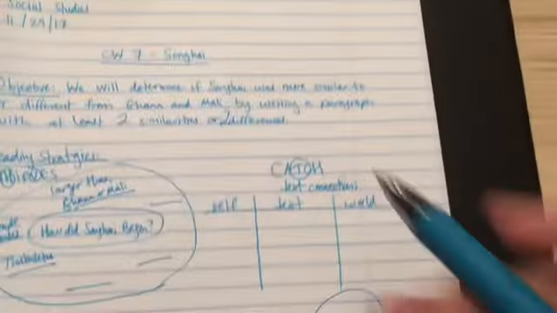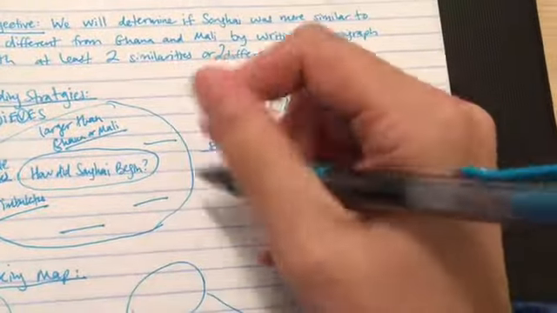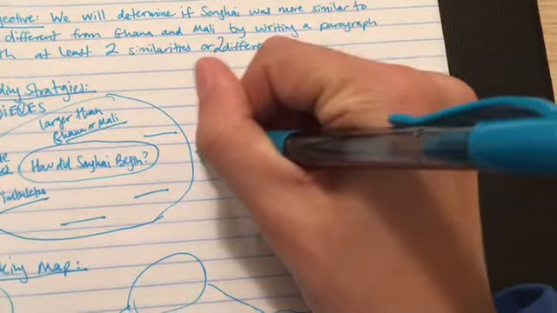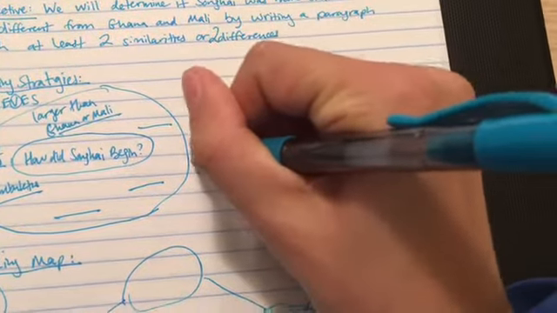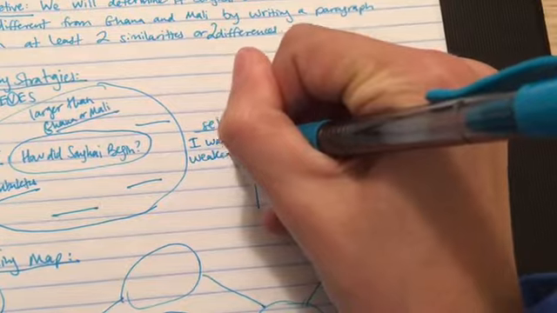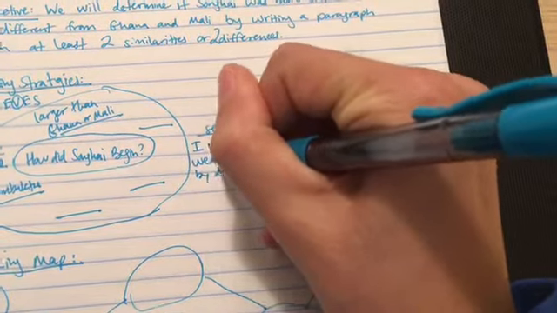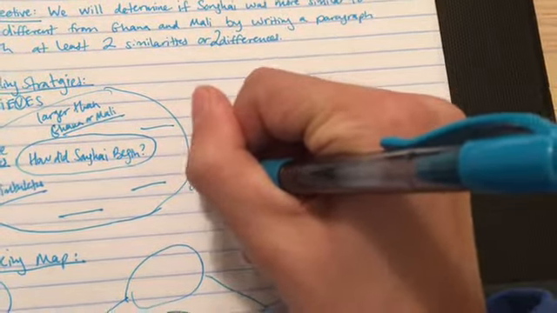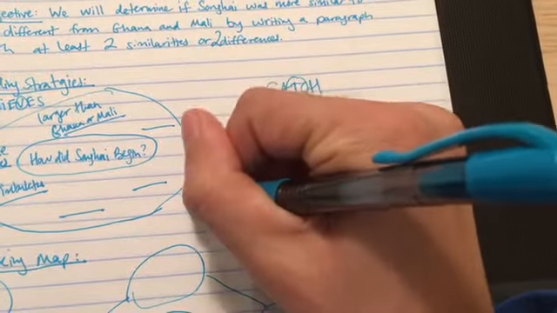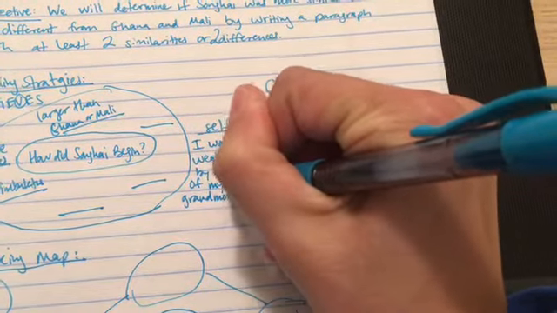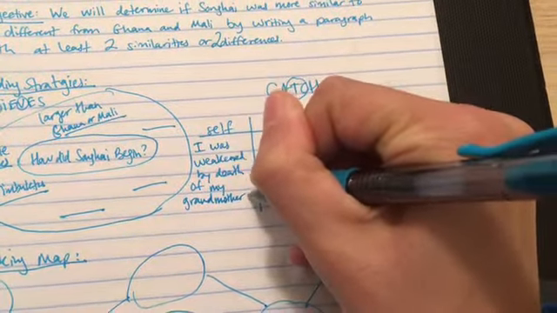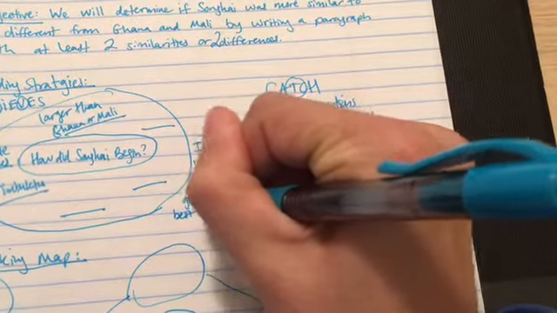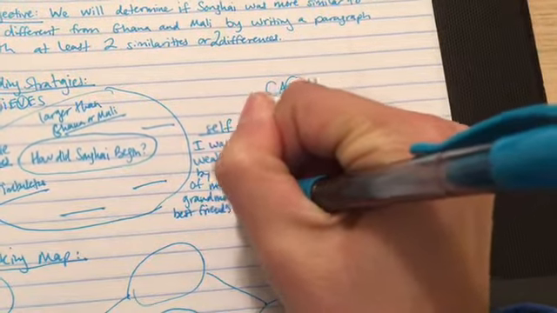So I want to think about how this connects to myself, right? This makes me think about how I was weakened by the death of my grandmother and best friend's dad.